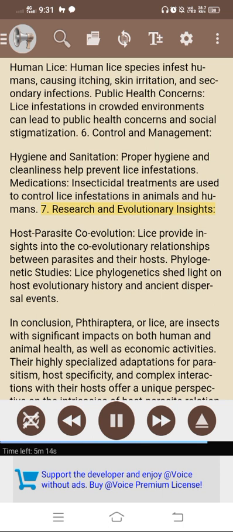7. Research and evolutionary insights. Host-parasite coevolution. Lice provide insights into the coevolutionary relationships between parasites and their hosts. Phylogenetic studies. Lice phylogenetics shed light on host evolutionary history and ancient dispersal events.